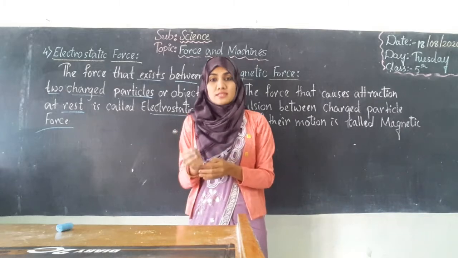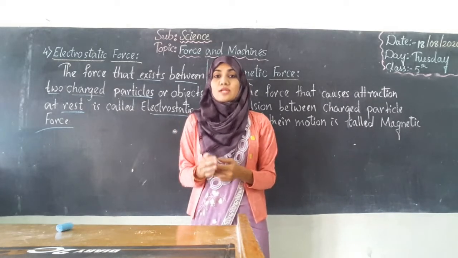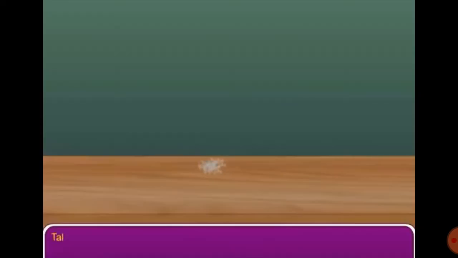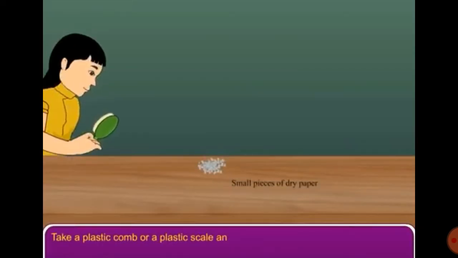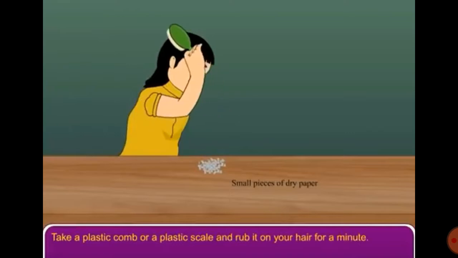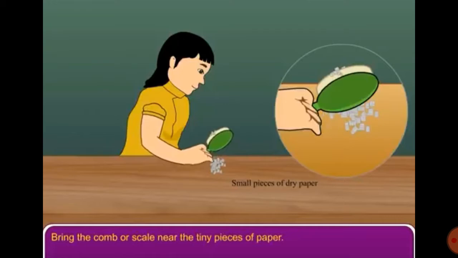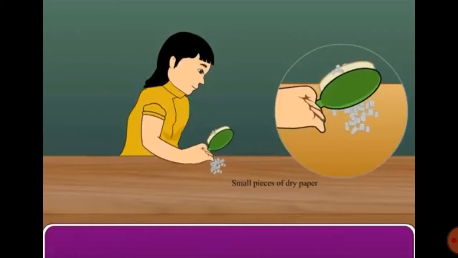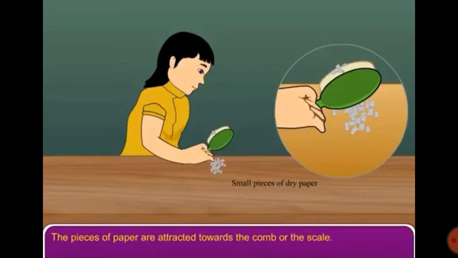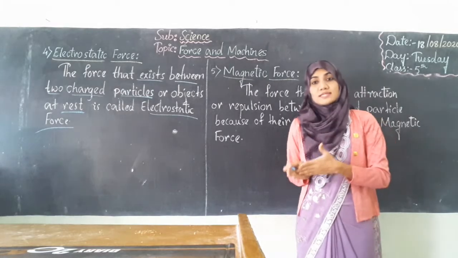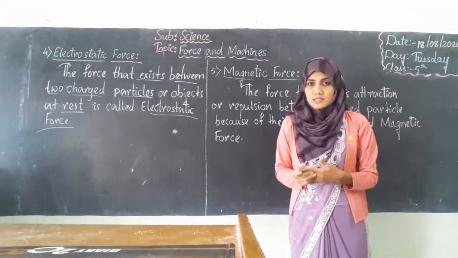Just see this video, you will understand about electrostatic force. Example for electrostatic force: take a plastic comb or a plastic scale and rub it on your hair for a minute. Then bring the comb or scale near tiny bits of paper. What do you observe? The pieces of paper are attracted towards the comb. This activity is an example for electrostatic force. You understood what electrostatic force is very clearly now, right?